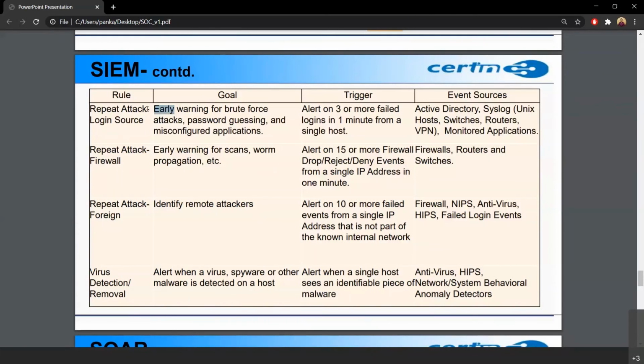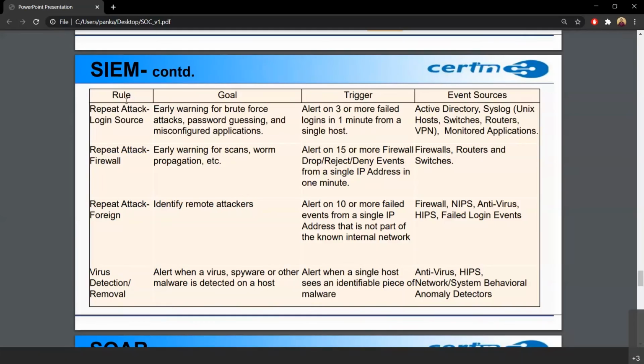So we can create a rule of say repeat attack of a login source. Here the active event sources will be the AD, the syslog of the host, and monitored applications. So basically, these are the triggers to achieve this goal.